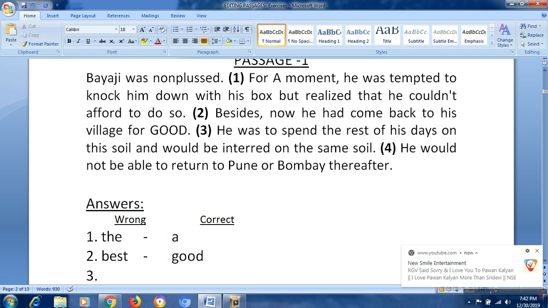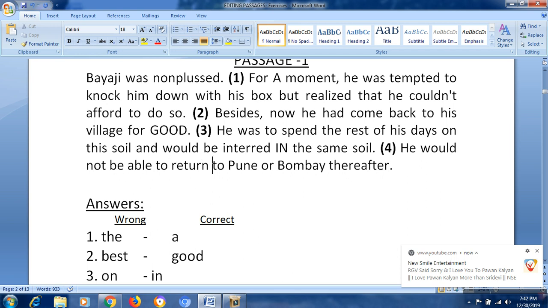So here this is wrong. On the same soil. Instead of this, we have to add in the same soil. The third one is in. On, in.